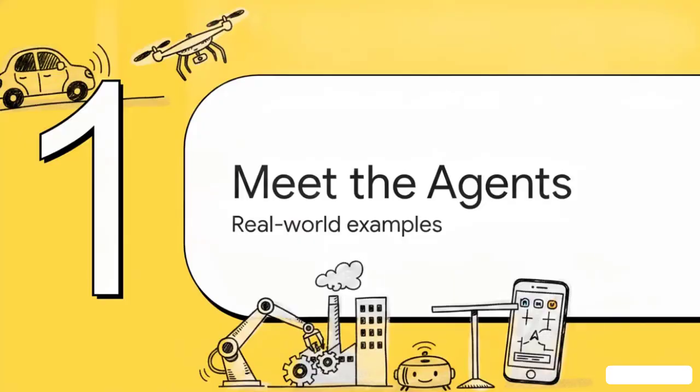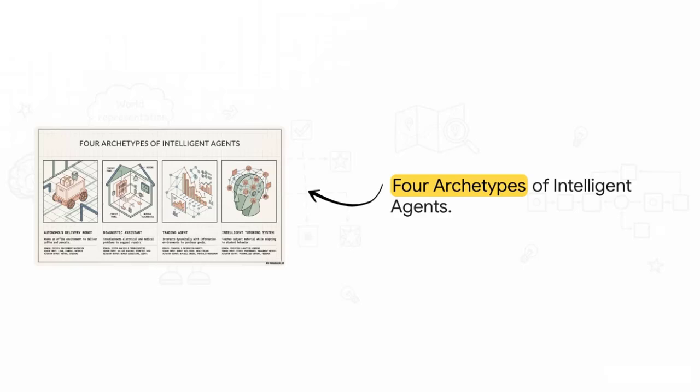Meet the intelligent agents. To kick things off, let's step away from the abstract for a second and ground this in some tangible, real-world examples. Think about these four completely different archetypes of intelligent agents. Over on the far left, you've got an autonomous delivery robot. Its domain is purely physical, right? It's navigating hallways using cameras and lasers just to bring you a cup of coffee.